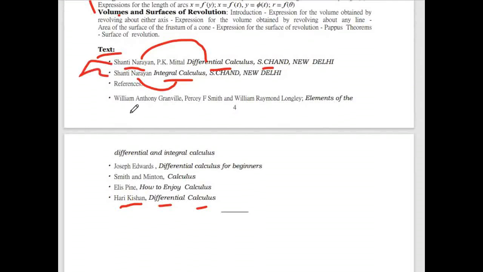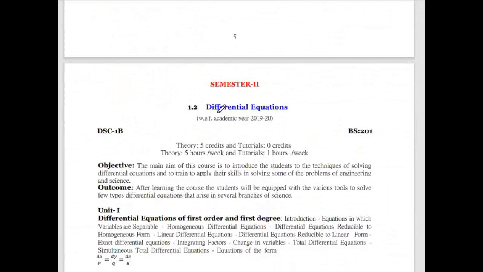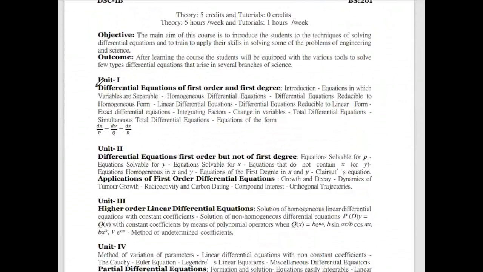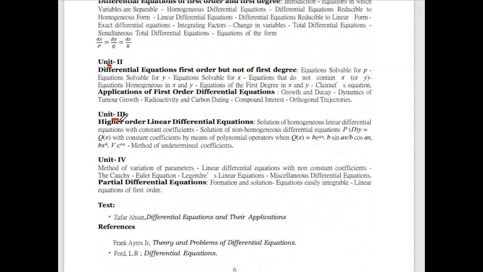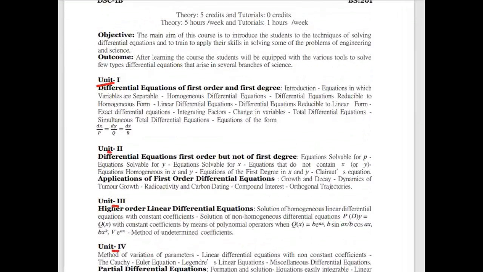Okay, now coming to the second semester syllabus, semester 2 in first year, that is differential equation. Here also we have 4 units: unit 1, unit 2, unit 3, and unit 4. The main aim of this course is to introduce the students to techniques for solving differential equations, and to train them to apply their skills to solve some of the problems of engineering and sciences. Well, this is the objective of this paper. So after learning this course, you can solve the various differential equations. So this is the outcome of the course.